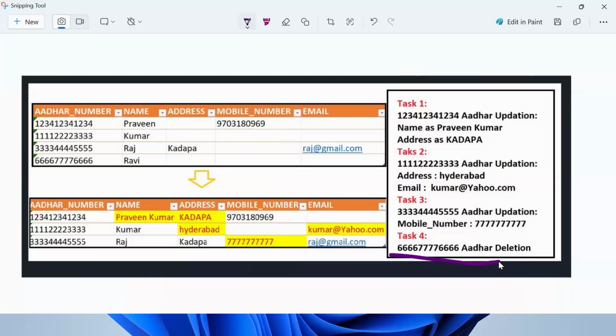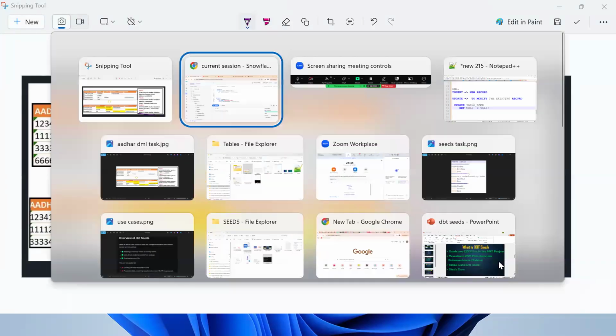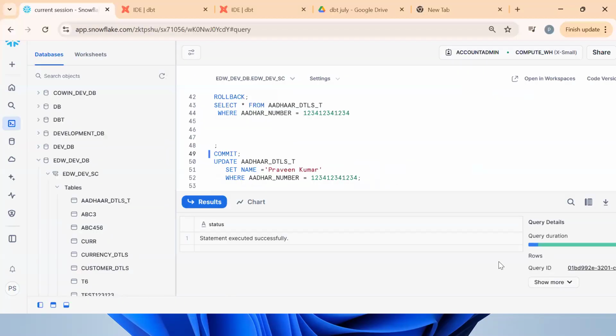Praveen, can we use AND instead of comma? No, AND is for the filtering concept. We'll see that tomorrow. That is the filtering concept.